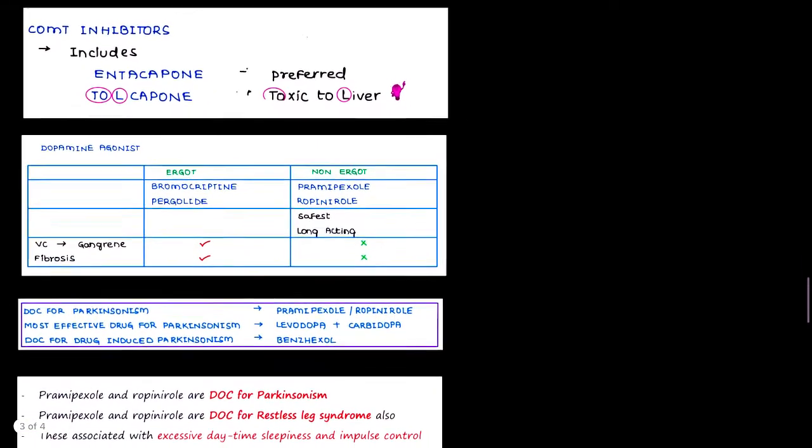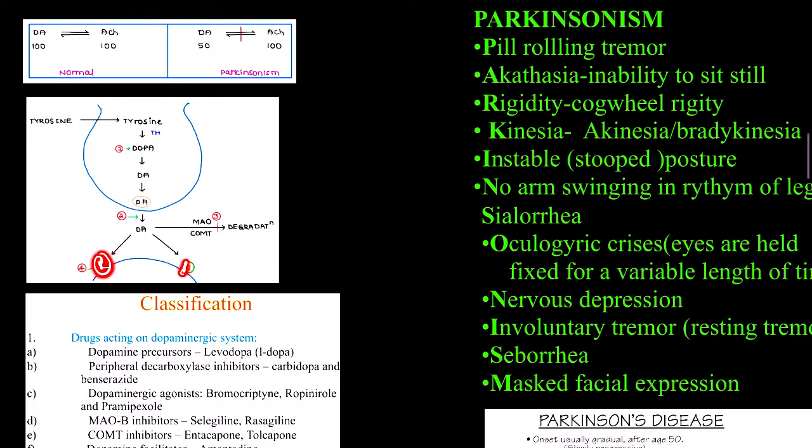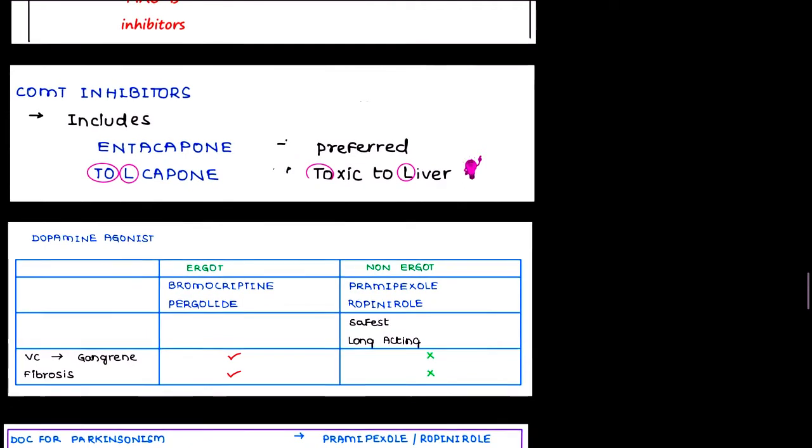Moving further, the ones acting right here at this receptor are the dopamine agonists. Dopamine agonists are of ergot and non-ergot types. In ergot we have bromocriptine and pergolide. Similarly, in non-ergot we have pramipexole and ropinirole, and these are the safest and longer acting than the ergot ones.